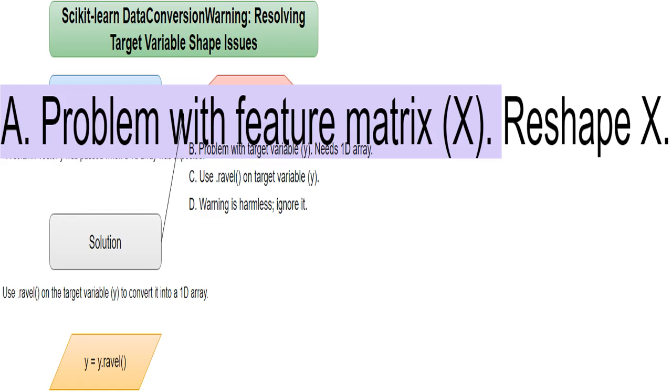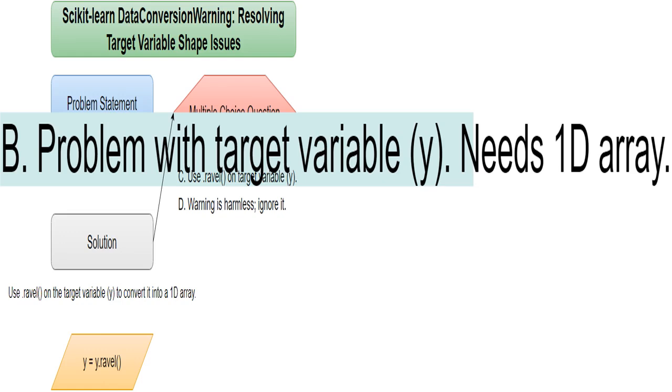This is correct. The warning highlights that y, your target variable, has the wrong shape. It's a column vector which must be converted into a 1D array for the machine learning model to work properly. Great job. This is also correct. Ravel is a NumPy function that flattens a multidimensional array into a 1D array. Applying it to y solves the problem by reshaping it into the format the model needs.